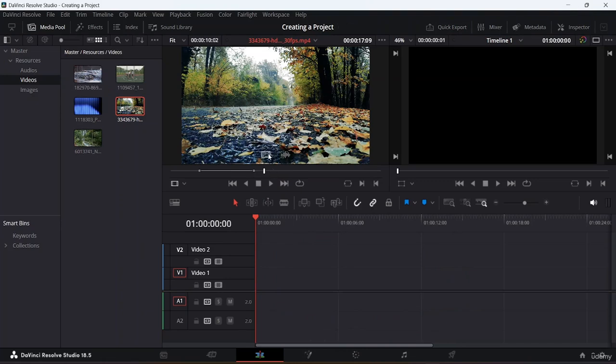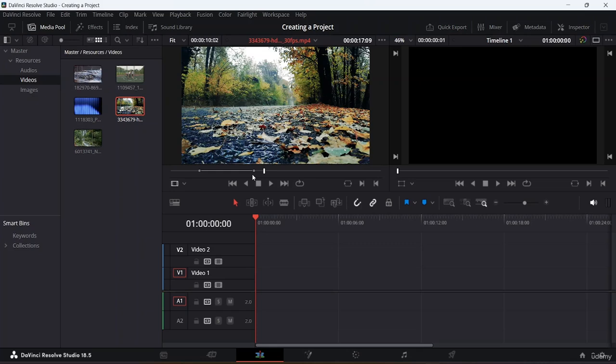But if you want anything individually, you can come here and check both of these points out. Now I have this particular thing right here, and you can see this is the mark in point and the mark out point. Let's say you have a footage of 10 seconds, but you want to increase the timing. You want to change the in point and the out point.